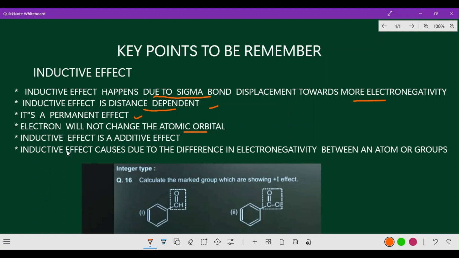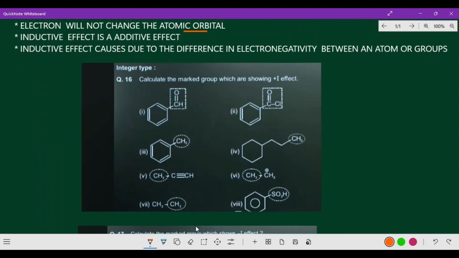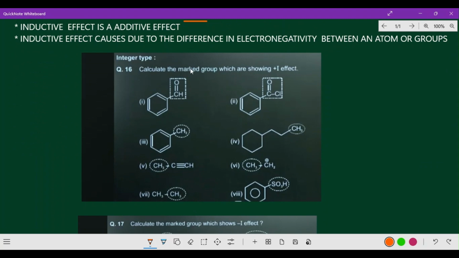Yes. Now next one, inductive effect is caused by the difference in electronegativity between an atom or group of atoms. It is always a tug of war between more electronegativity and less electronegativity. Yes, come on, let us go for some interesting questions here. Identify the marked group which is showing plus I effect. That means in this group of molecules, which is having plus I effect and which is showing minus I effect in that marked region.